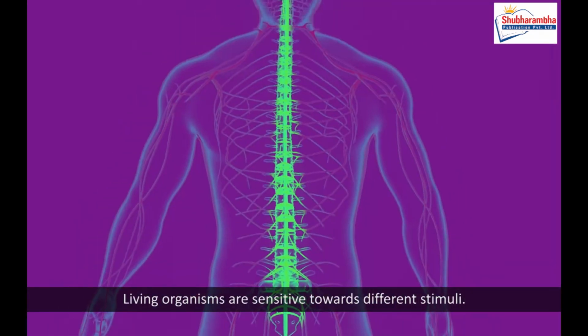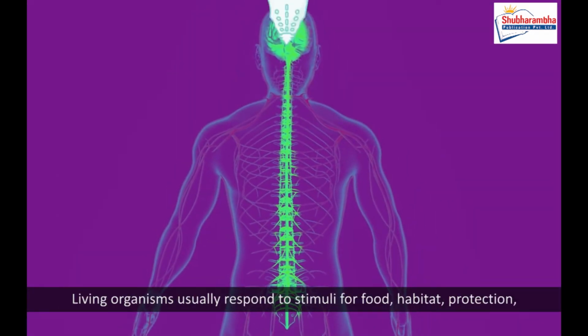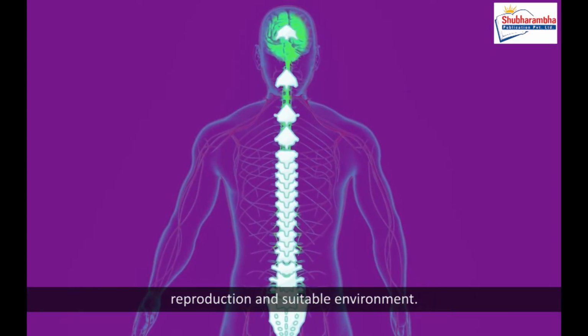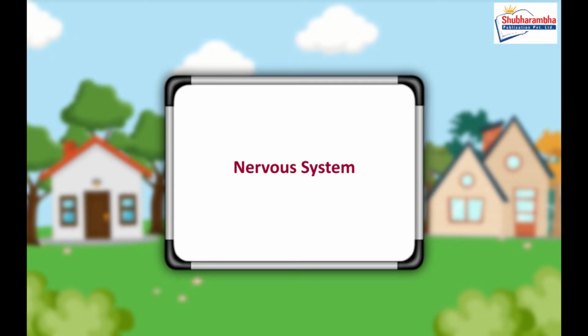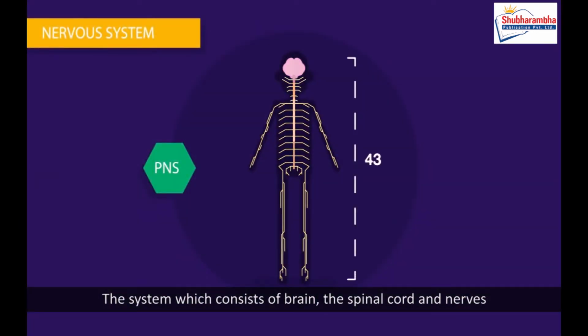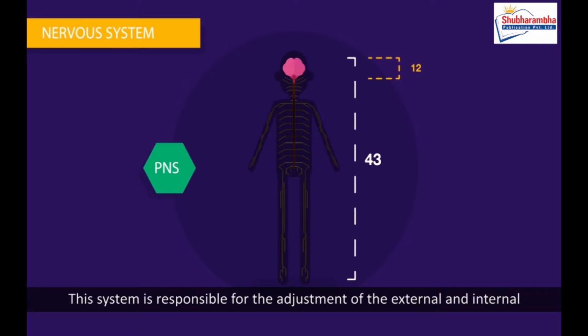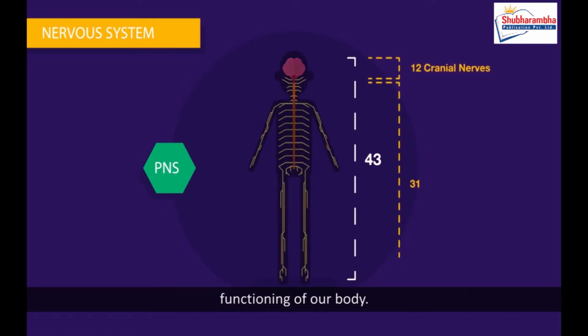Living organisms are sensitive towards different stimuli. Living organisms usually respond to stimuli for food, habitat, protection, reproduction and suitable environments. Nervous system. The system which consists of the brain, the spinal cord and nerves is called the nervous system. This system is responsible for the adjustment of the external and internal functioning of our body.